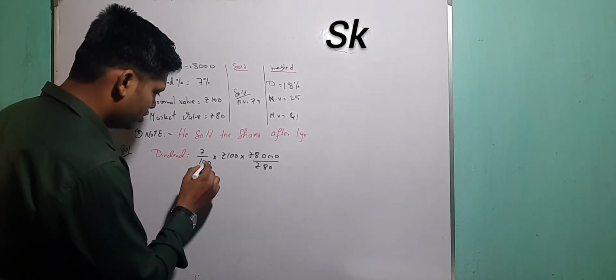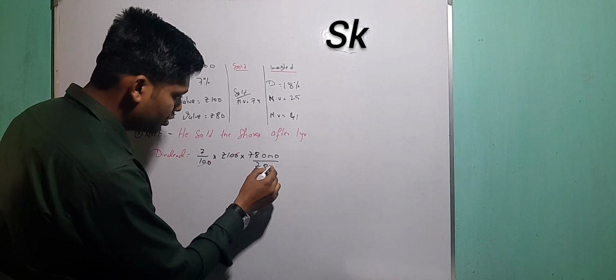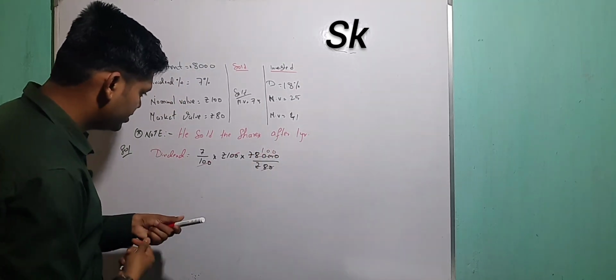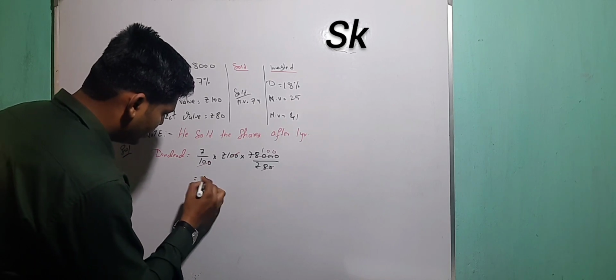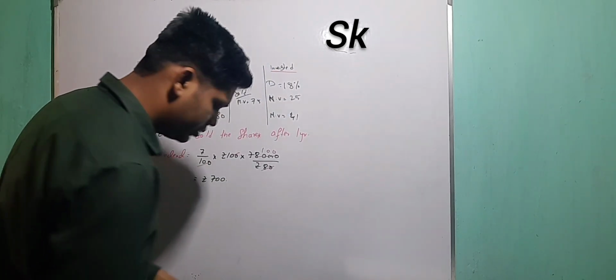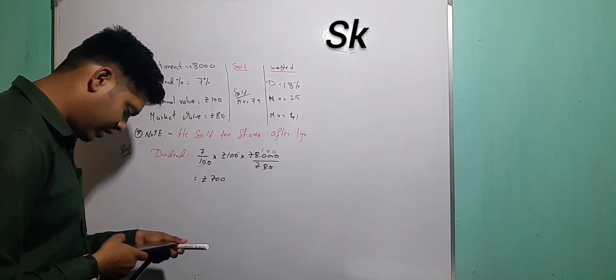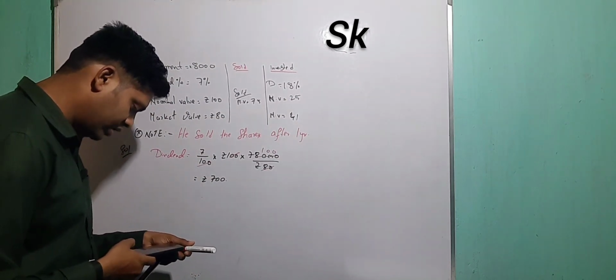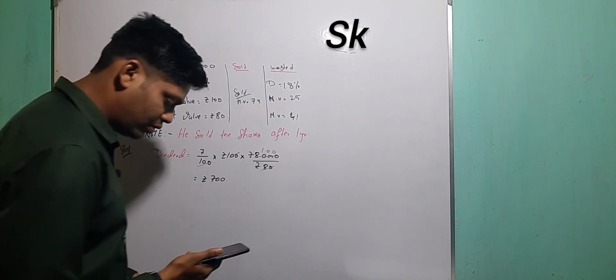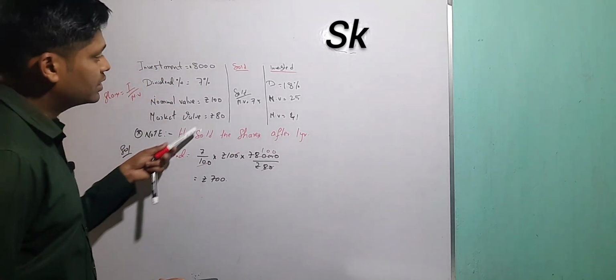Okay, I have to solve this one. 100 cancelled. So my answer is 700 rupees. 700 is the dividend which I am going to get. Obviously it will be right. 700 is the dividend which I am going to get in the first year. What is the second part? I have to find out the annual income in the second year, after he sells the shares.